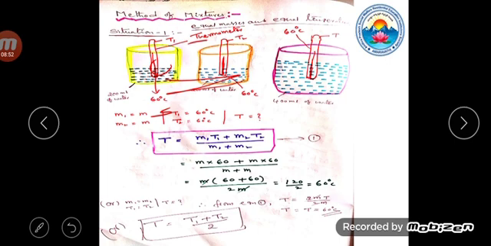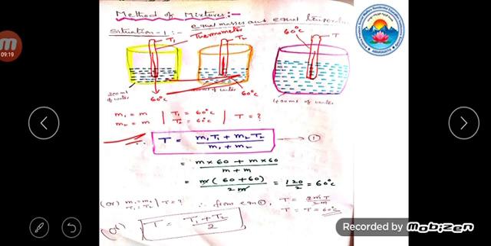Here the masses are the same: 200 ml and 200 ml in the other beaker also. The temperatures are also 60. That's why m1 is equal to m, m2 is equal to m, T1 is equal to 60 degrees Celsius by using the thermometer, T2 is equal to 60 degrees Celsius.